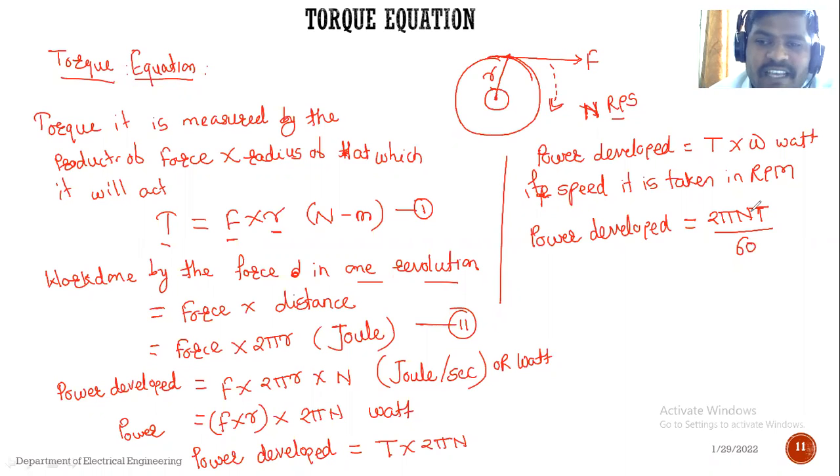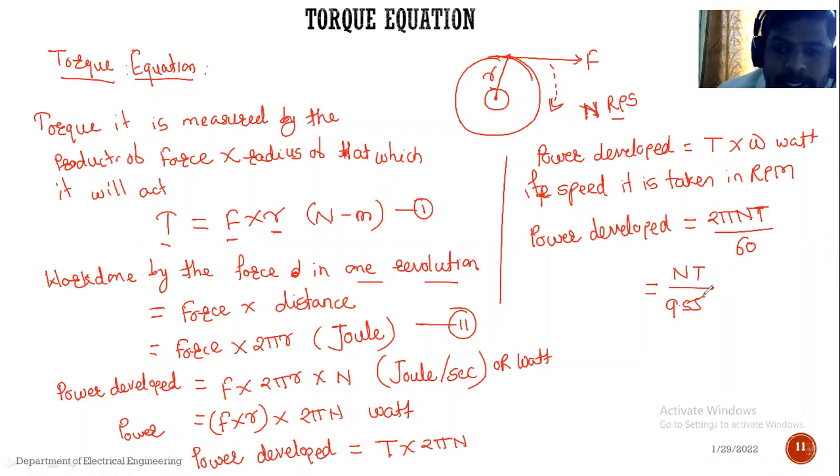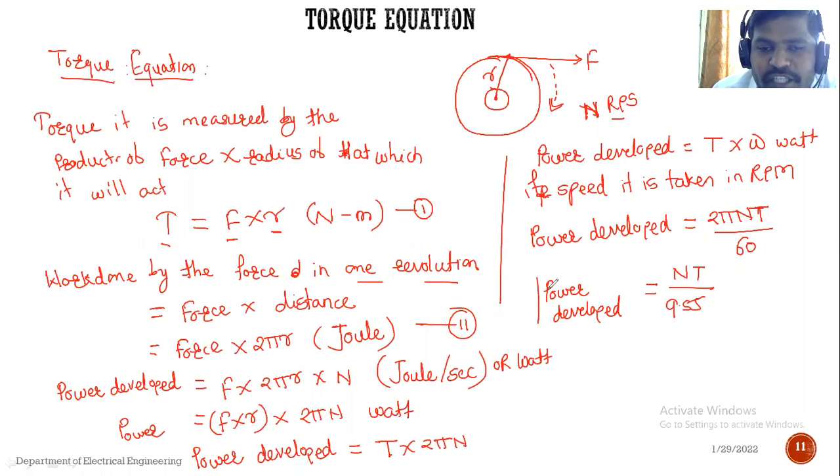If we rearrange this equation, we can also represent it differently. See what 2 pi divided by 60 comes to, and 1 divided by that, that means we can represent it as n t divided by 9.55. n t divided by 9.55 is nothing but power developed.